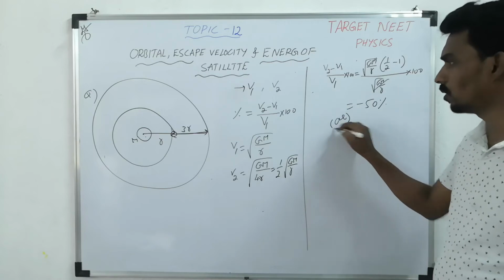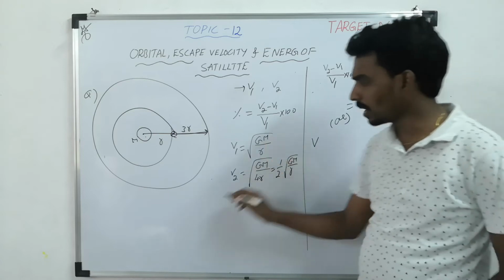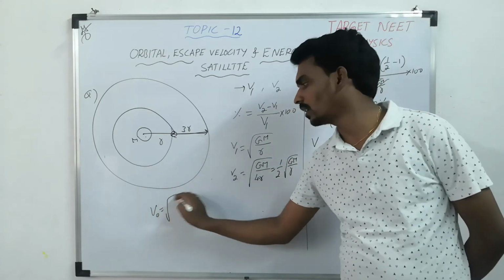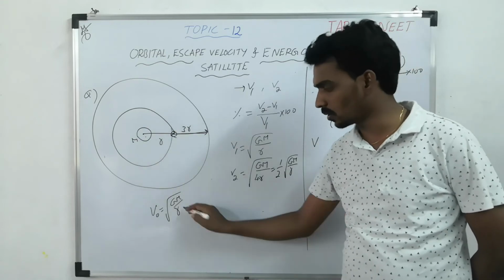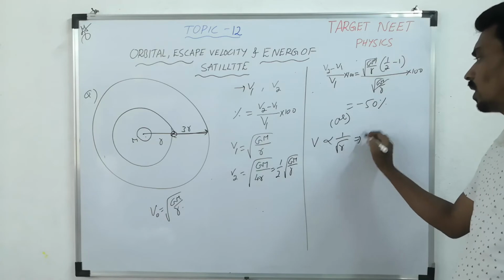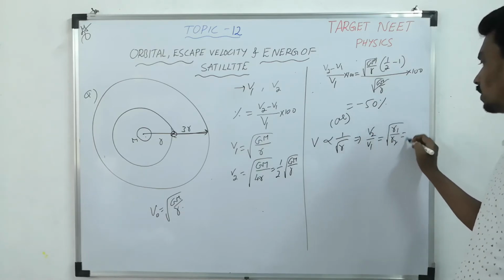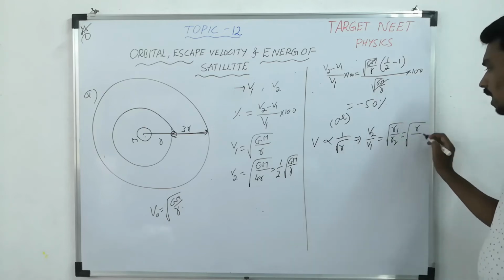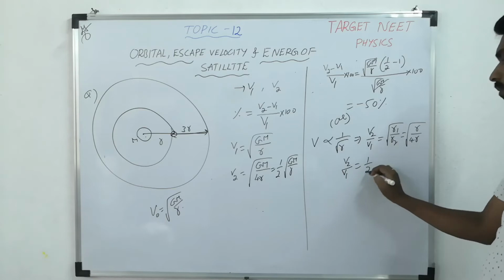Or else if you are thorough with calculation, then you can take simply, in the formula of orbital velocity, under root GM by R, G is constant, M is constant, only R is changing. So V is inversely proportional to root R. So V2 by V1 equals under root R1 by R2, R1 is R, R2 is 4R. So V2 by V1 is 1 by 2.